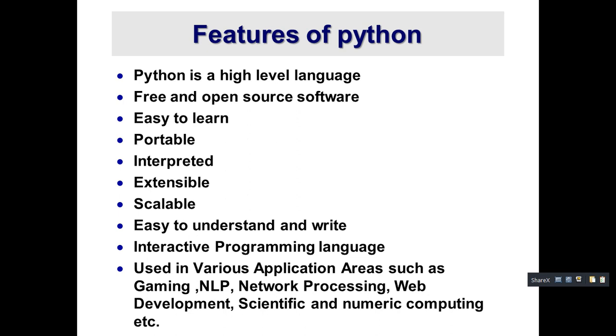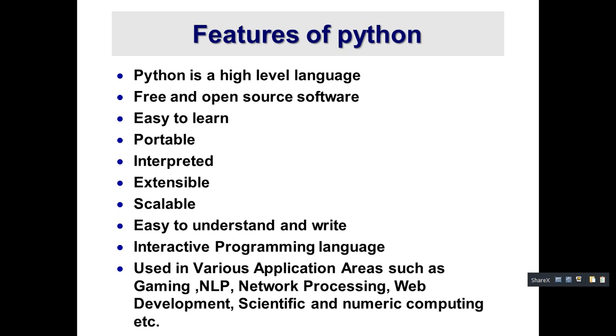So where are you going to use this programming language? Which domains are we going to use it in? We can use it in various application areas such as gaming. NLP is natural language processing. Okay, so you have speech recognition and text recognition; at the backend, we will write the code and implement it using the Python programming language only. That too, concepts like data analytics and machine learning, object detection, visualization, exploration, all at the back end, mostly they are using Python only.